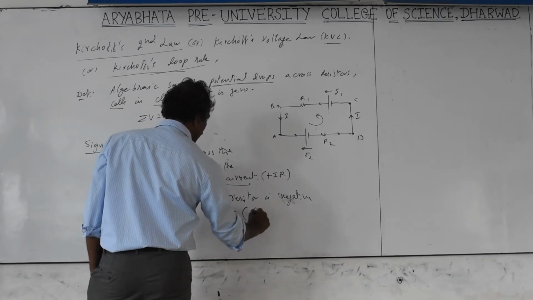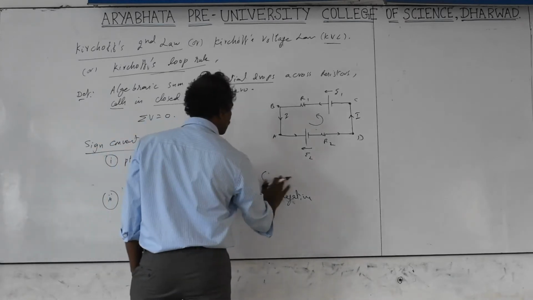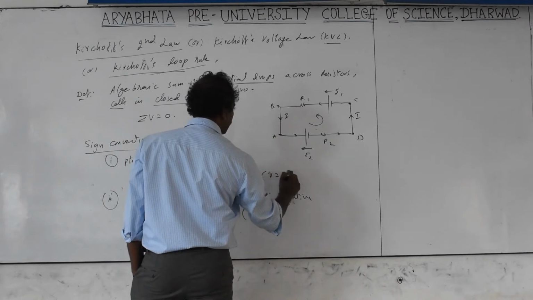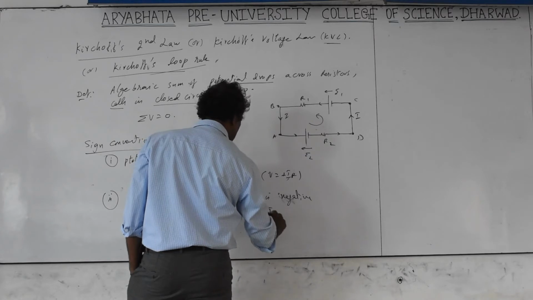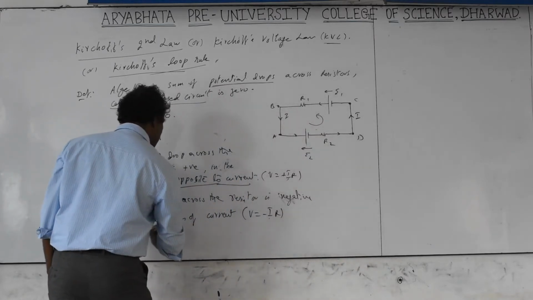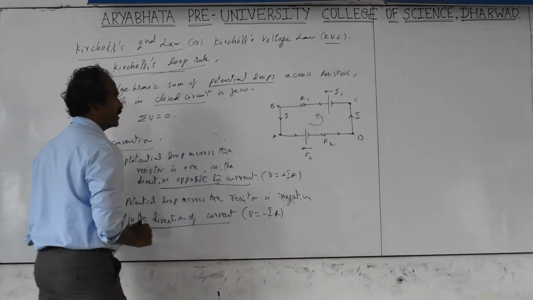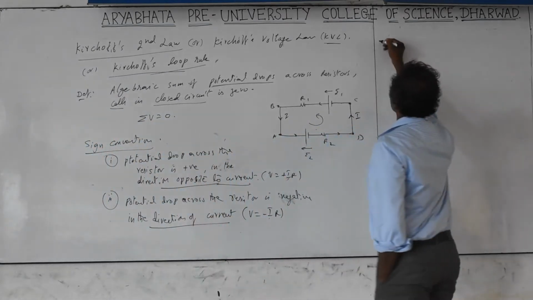That is minus I. V equals plus I R opposite to the current, and this is the potential drop. So V equals minus I R in the direction of current. This is the opposite direction.